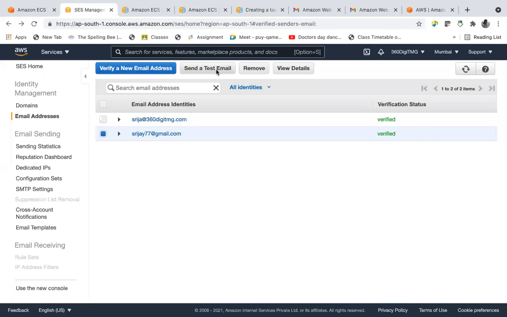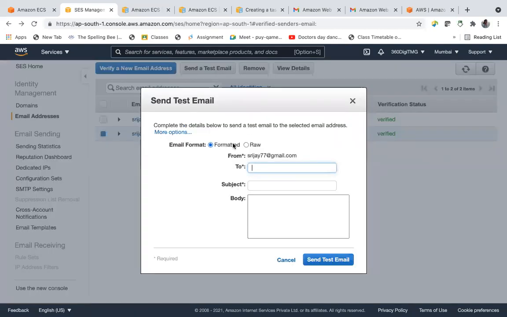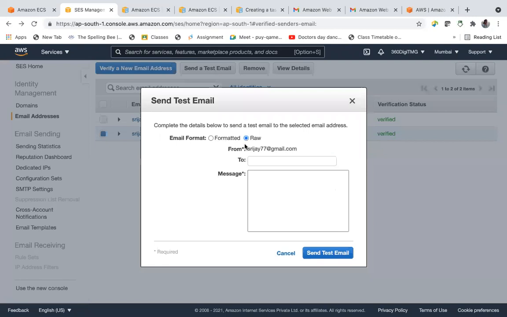I'll verify or send a test email. You can send in formatted or raw form. From, I'll send to srija@360digitalng.com. Send test email.